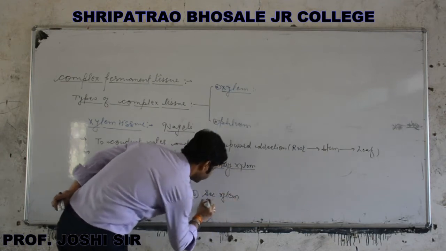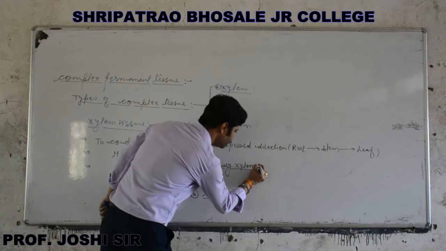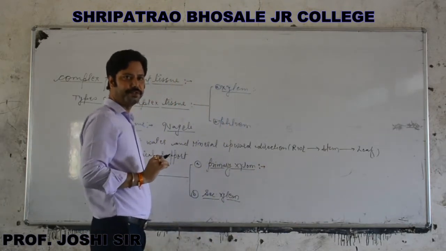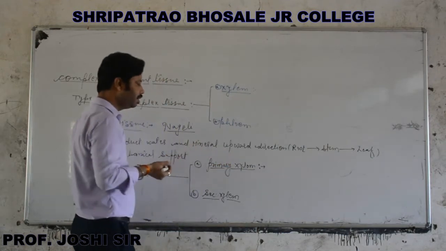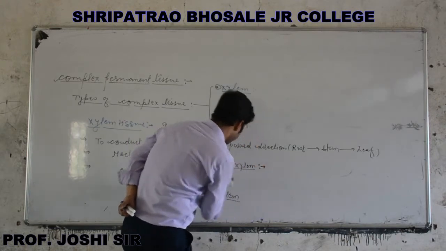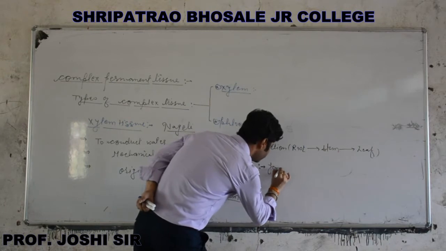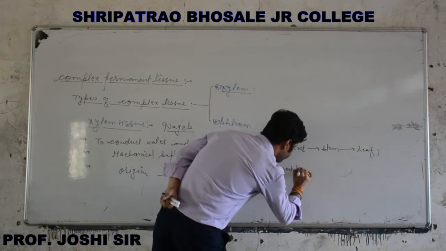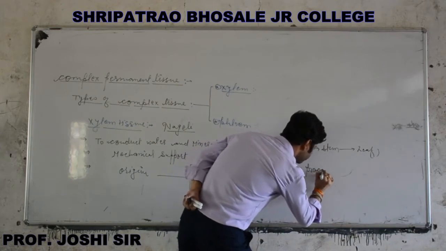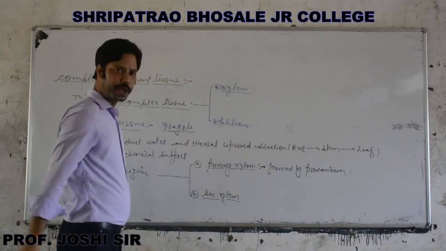Primary xylem and secondary xylem. What is primary xylem? This xylem forms early in the life of the plant body, and it is formed by procambium.